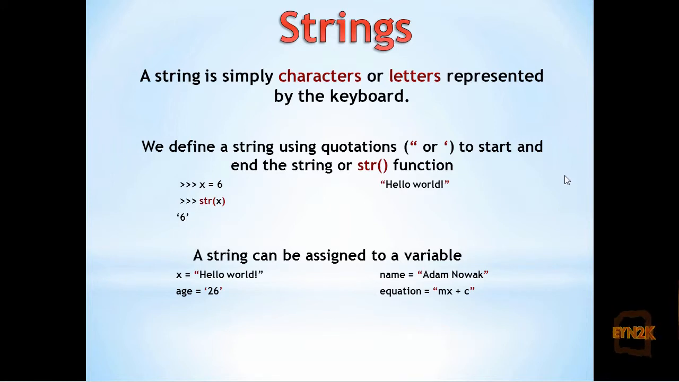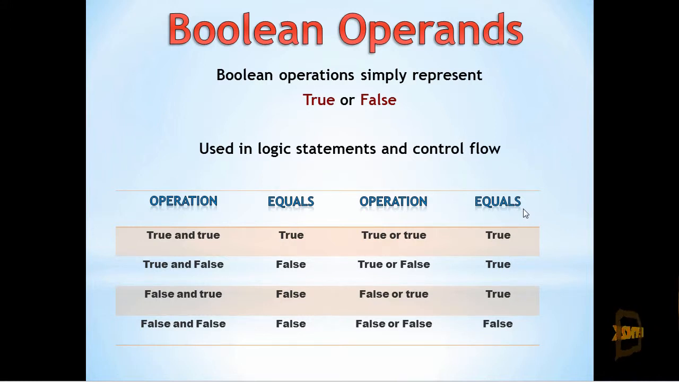Strings are simply characters or letters represented by the keyboard. To signify them, we can use quotations or convert using a string function. As convention, I like to use single quotes for single characters and double quotes for words, as this convention is followed in later programming. Boolean operands simply represent true or false. We'll cover these more in future.